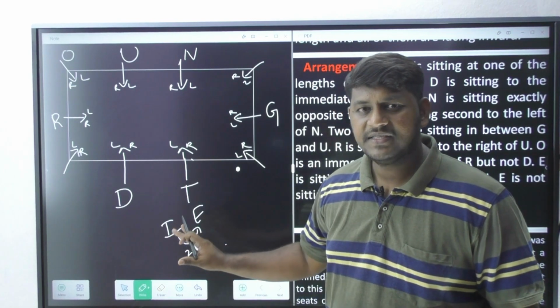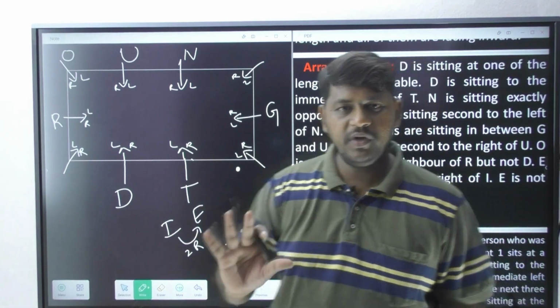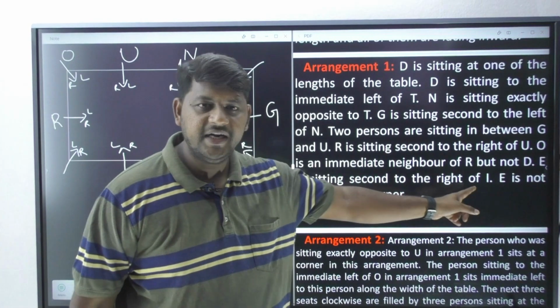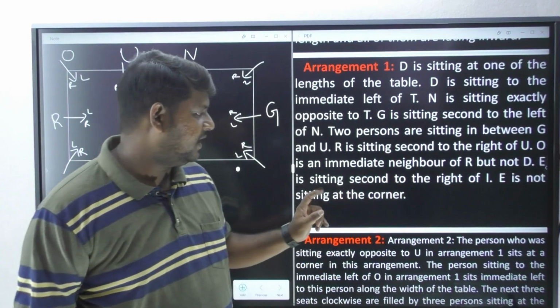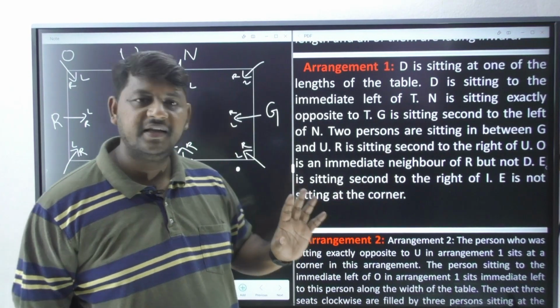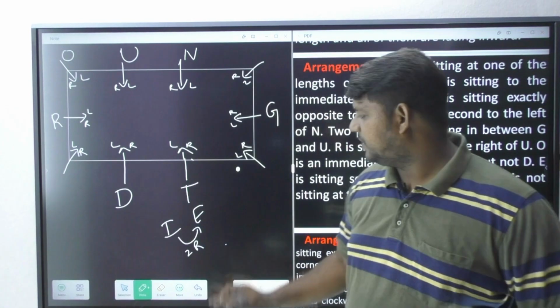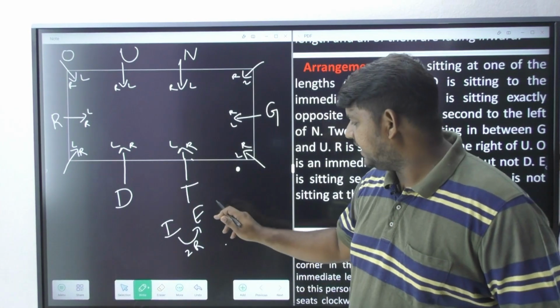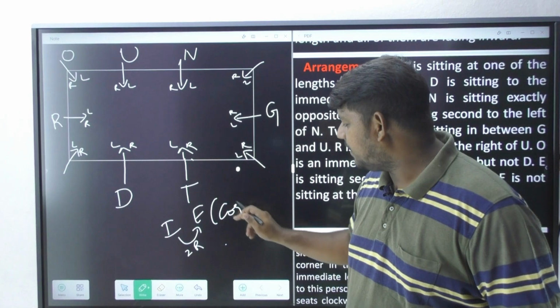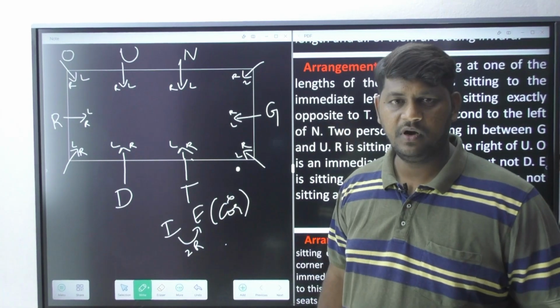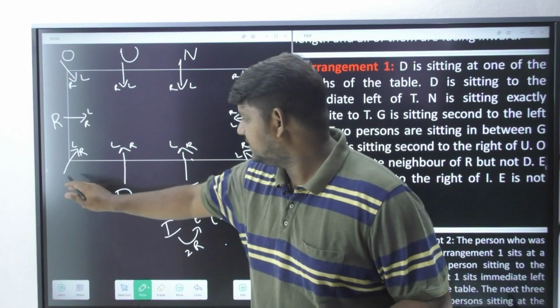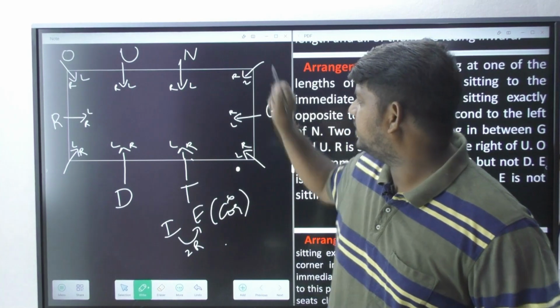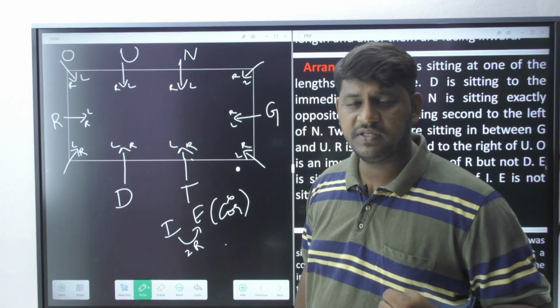Now I is a second right, I have to bring whom? E. But there is a condition clearly given saying that E is not sitting at the corner. There is a negative information related to E stating that E cannot come at the corner. Okay, so now three vacant positions are there.